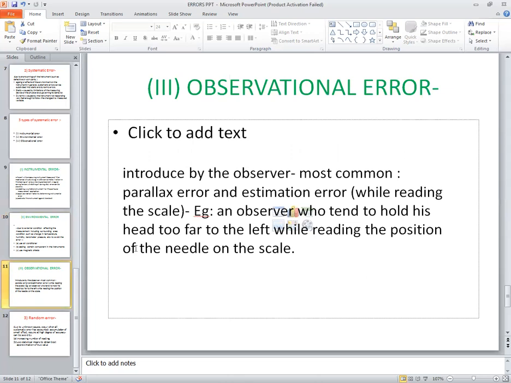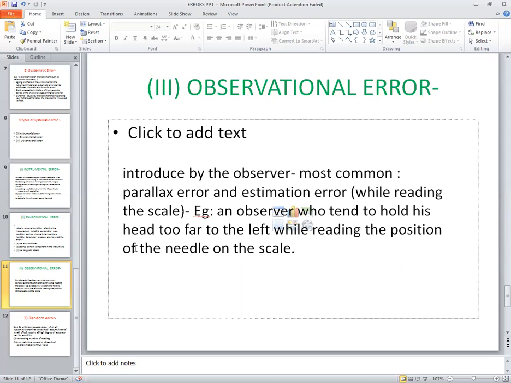Last one from systematic error is nothing but our observational error. As its name suggests, it is the observational error. It is also called the parallax error. So it may be introduced by the observer. These occur due to the mistakes of the observer. So the observer who tends to hold his head too far to the left while reading the position of the needle on the scale.